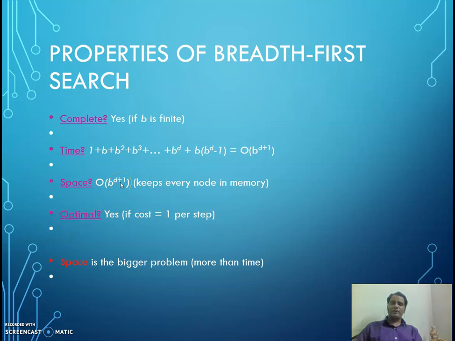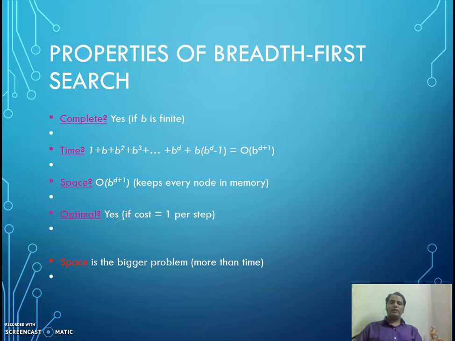In this case, space complexity will be the same, because we need to maintain whatever nodes get generated, which will be pushed onto the fringe. So it is big O of B to the power of D plus 1. Now, is it optimal? Do I get the lowest cost path? The path cost should be the smallest. That is what optimality is based on.